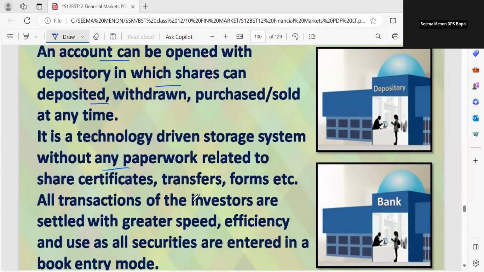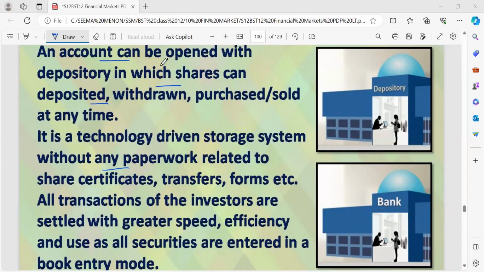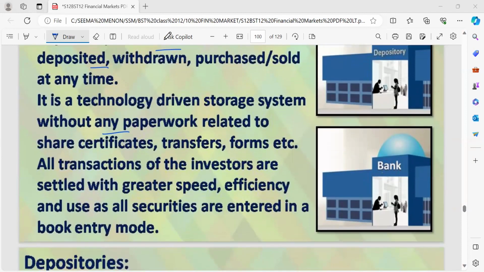All the paperwork related to our share certificates, transfer forms, etc. is eliminated. All transactions of the investors are settled with greater speed. That is the speciality of the electronic media. It will be done with greater speed and efficiency. All the securities are entered in a book entry mode.